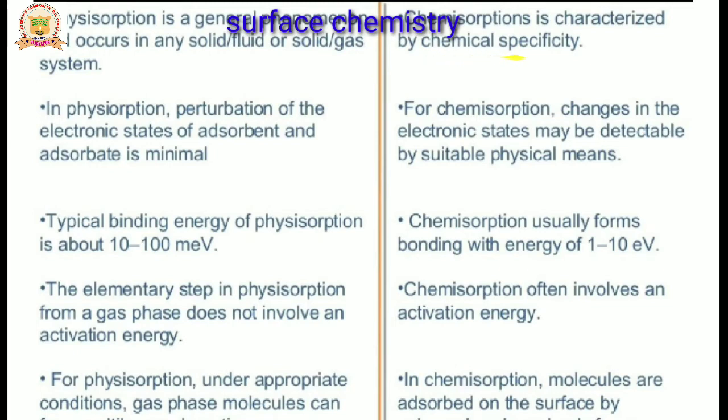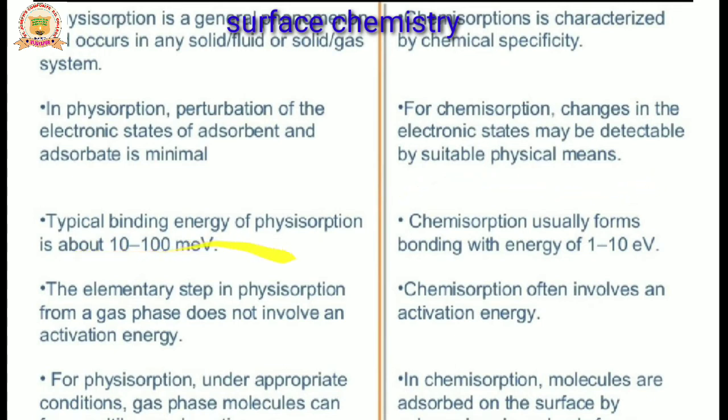But chemisorption is characterized by chemical specificity. In physisorption, the perturbation of the electronic states of the adsorbent and the adsorbate is minimum, but in case of chemisorption, the change in electronic states may be detectable by suitable physical means.